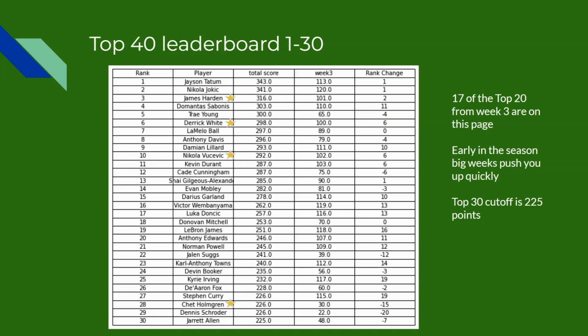The next one there, Nikola Vucevic. He's been playing crazy good. A lot of people think that he was getting older, but he's been able to put up 3 really good weeks. And again, anybody on this page with that score up around 300, that is 3 strong weeks.